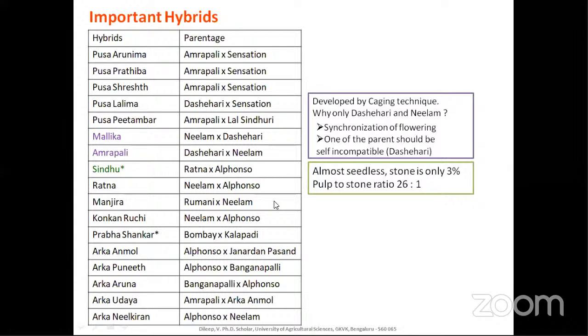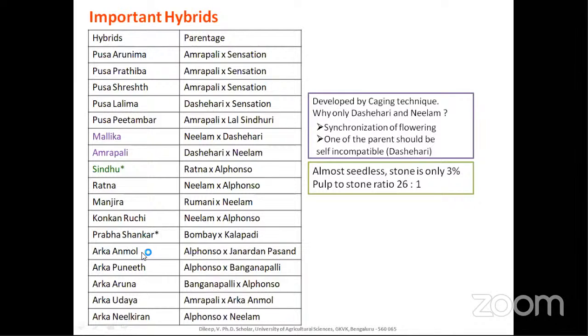And also the Prabha Shankar. Why does Prabha Shankar have a star mark? This is based on some literature. It is said that it is one of the first hybrids, developed by Bombay into Kalpadi at FRS Vengurle. I'm not sure, I didn't come across this in the textbook, only in the multiple choice books they have given. But as far as exams are concerned, it's asked, and maybe it's one of the first hybrids.